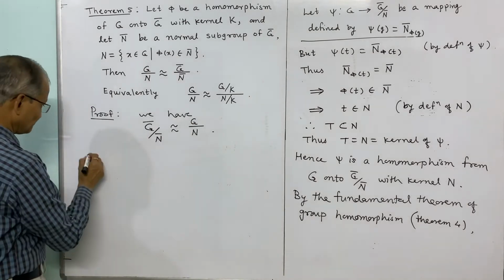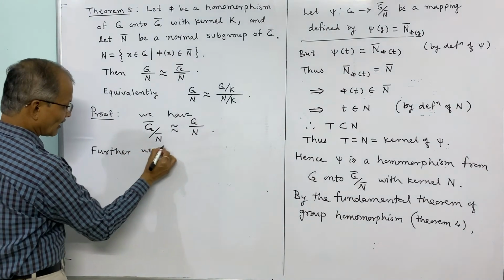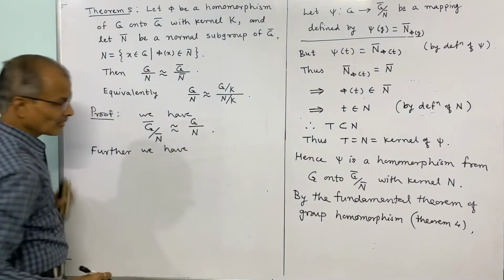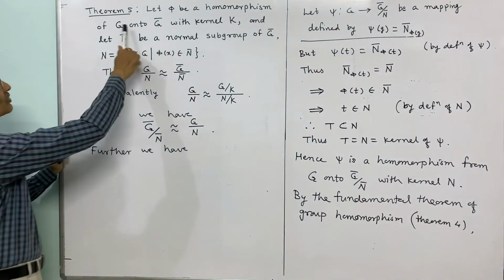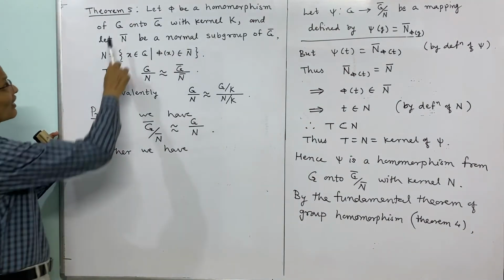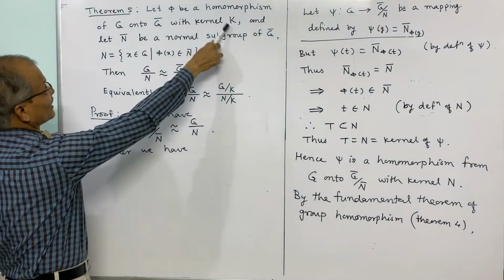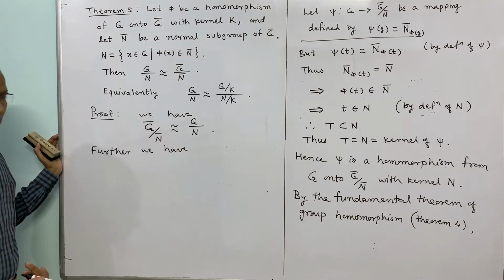Now further, we again see G by K is isomorphic with G bar, because G onto G bar is a homomorphism and the kernel is K. That is the fundamental theorem of group homomorphism.